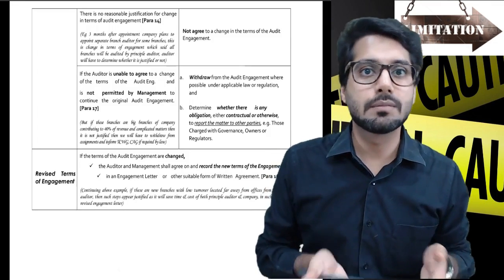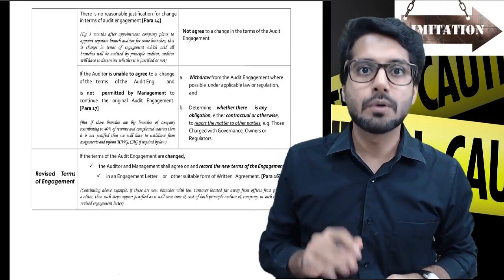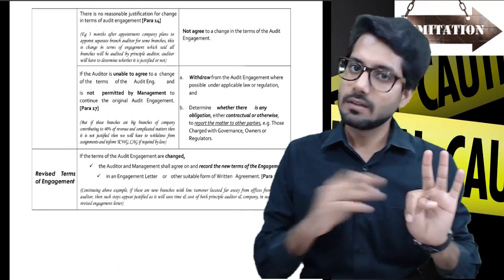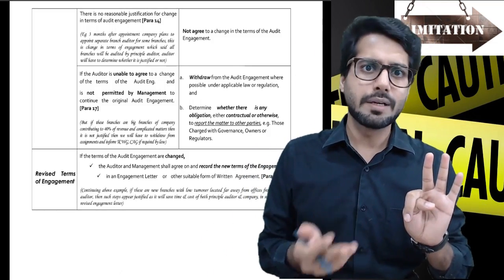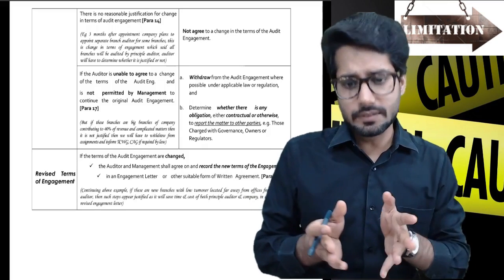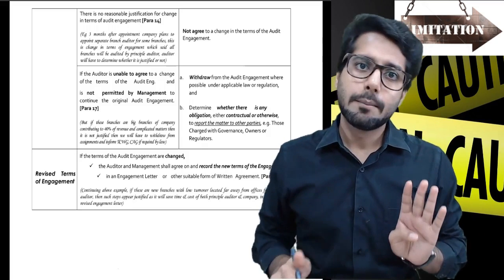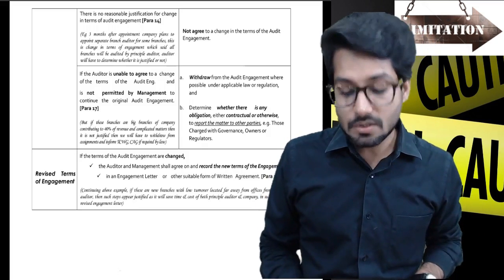So we ask them, and they don't allow us to conduct the audit. Now the options available to us are to withdraw or resign, and if the law permits us, it means we have done only a small part, not a substantial part. In that case, we can resign. But if the law does not allow us, why?